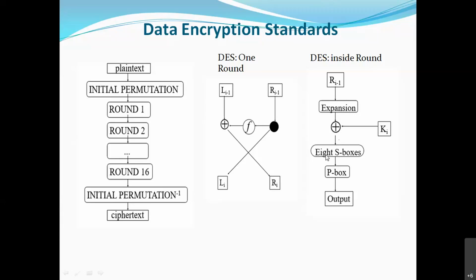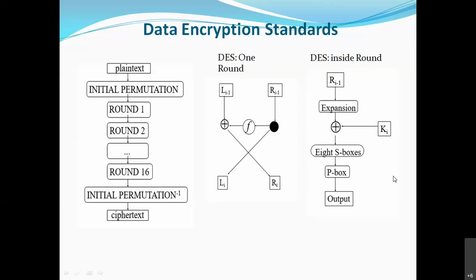Now, how many S boxes are there? 8 S boxes. So the 48-bit input is given to 8 S boxes. With 8 boxes, how many bits of input go to each S box? Did you understand? Yes, right. Each S box will have 6 bits as input and its output will be 4 bits.